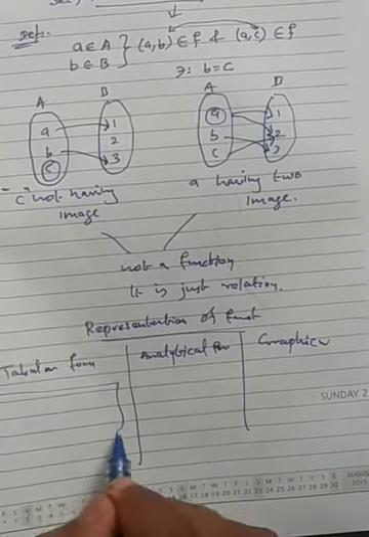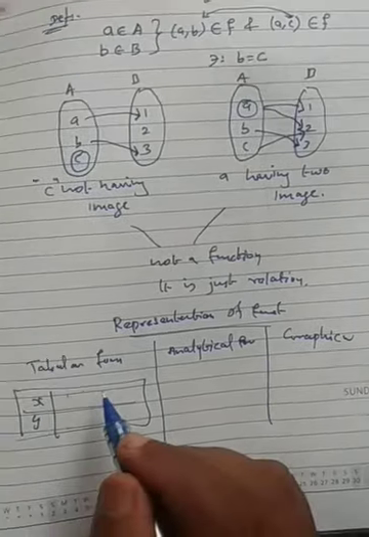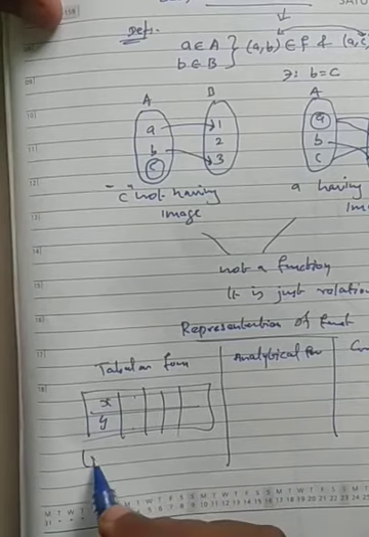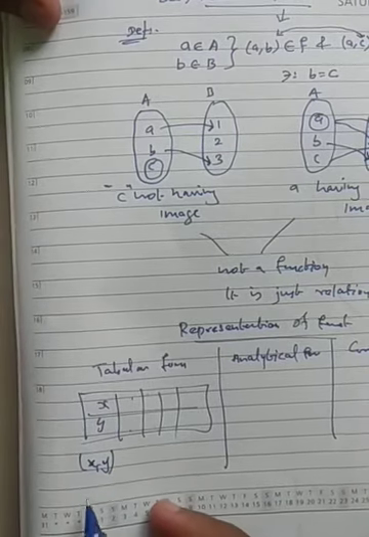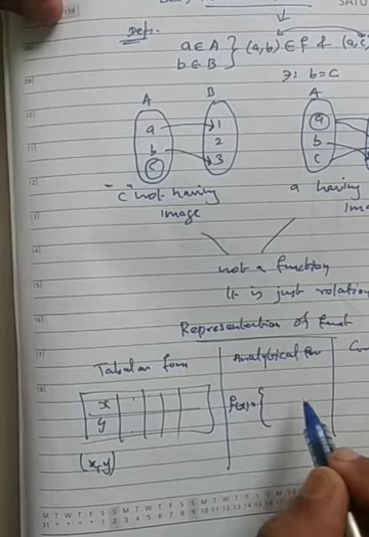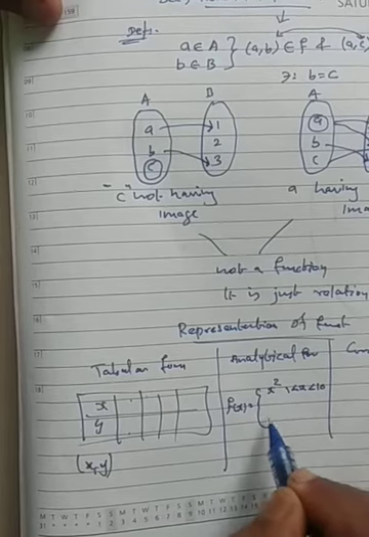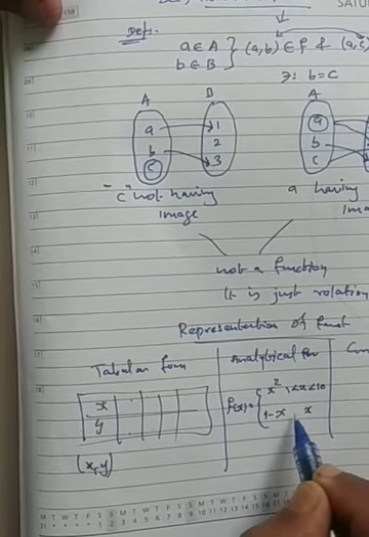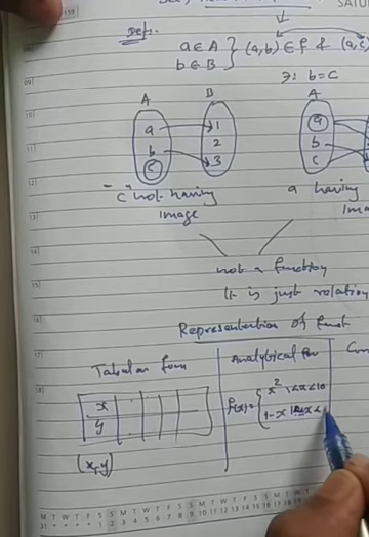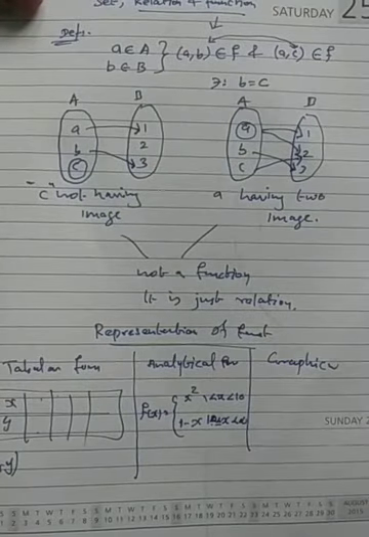Tabular form means surely there will be X and Y, the corresponding values will be there in the table, or we can say ordered pairs (x, y), likewise the points. Analytical way means the function will be like this: f of x equals x square if x lies between 1 and 10, and 1 minus x if x is greater than or equal to 10, up to infinity. This we call an analytical way.